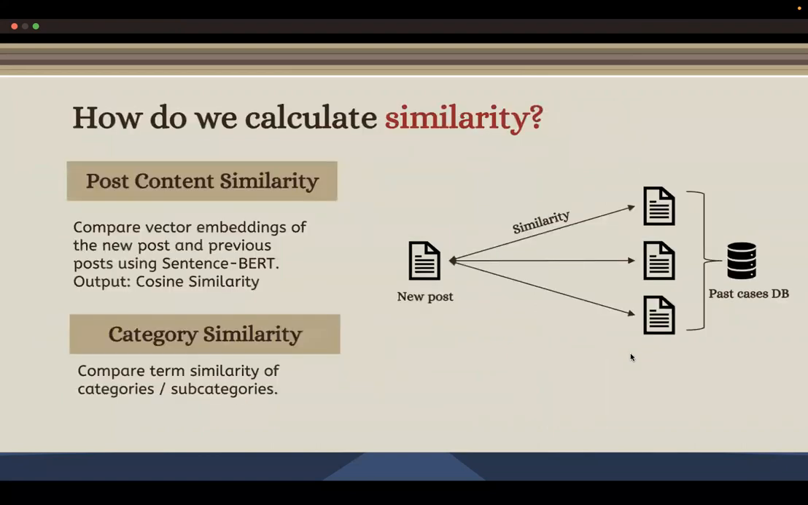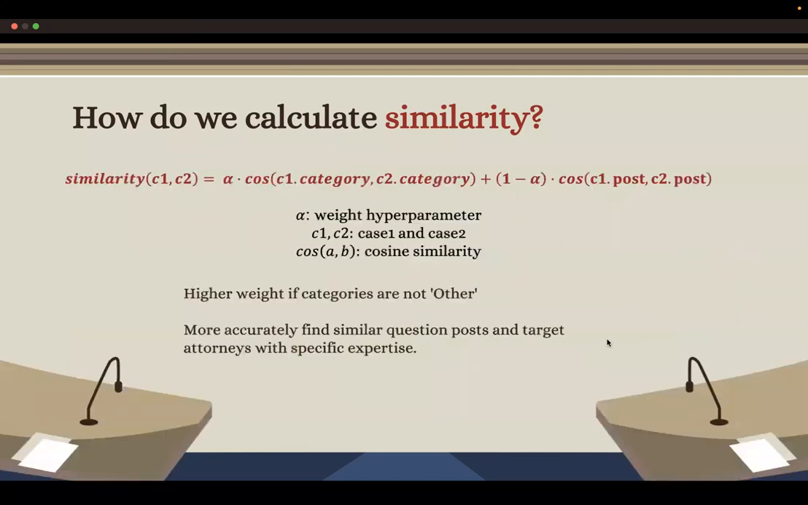For similarity calculation, we divide it into 2 parts. We first consider post-comment similarity, where we vectorize the text of the new question and previous ones using sentence embeddings, and compute the cosine similarity. We also use category similarity, where we take a similar approach to compute the similarity of categories and subcategories. We then combine them using a weighted average, with a higher weight when categories are clearly specified and lower otherwise. In this way, we can more accurately find similar posts in our database.